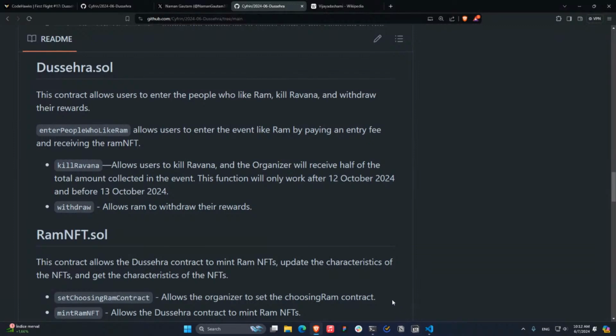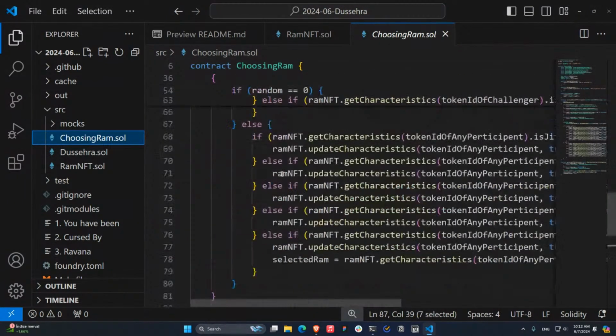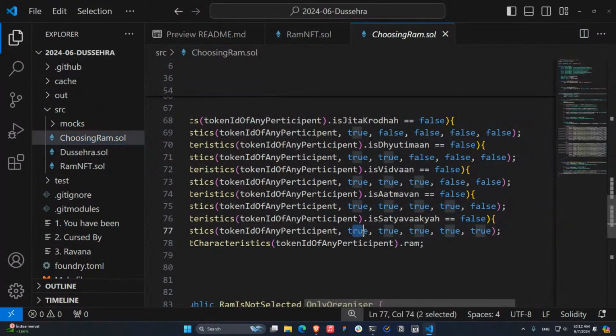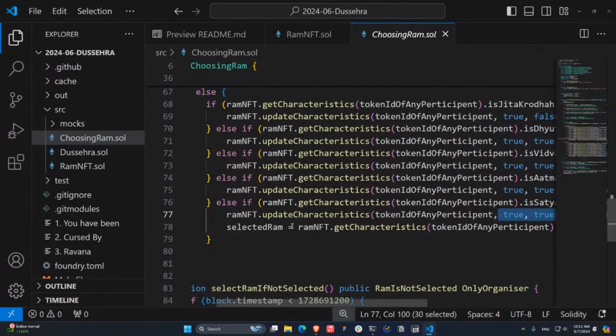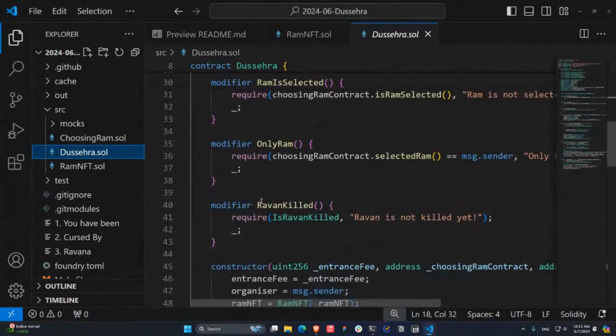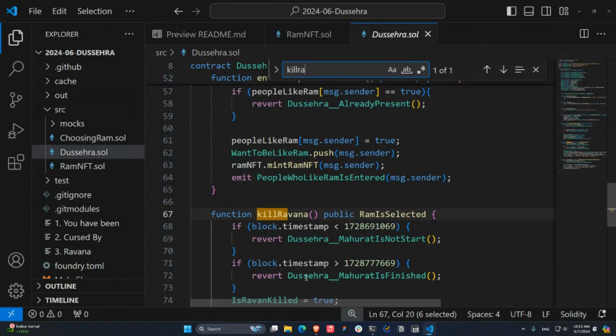So basically, if you enter the festival and you upgrade all your characteristics on ChoosingRam and you get all these options of the NFT true, like you are brave, you are intelligent, you have courage, you become like Ram. As you can see, this function is selectRam. This selects Ram as the hero, and with these characteristics, you are able to go to the Dussehra smart contract and trigger this function, killRavana.